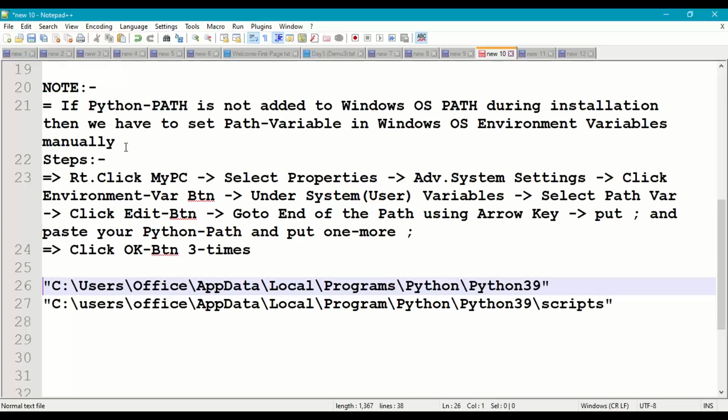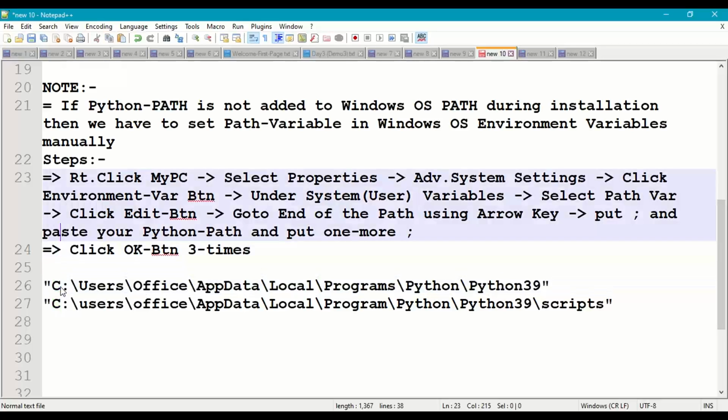So Python path is available here: C:/users, username, app data, local, programs, Python, Python 39, and scripts. So these are the 2 paths to work with Python in our system from any drive. So Python is installed in C:. If you want to work with Python from D, E, F, G:, then this path has to be set.